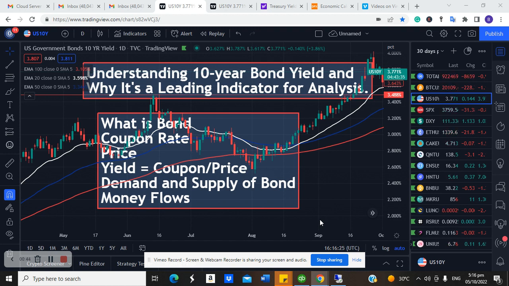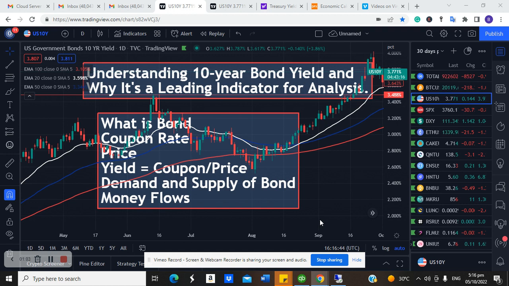In the previous course, you've learned everything you need to know about bond, inflation, interest rate, stock market, and all that. But today, I want to share everything you need to know about bond itself. So this is more or less like an expanded course on bond market.